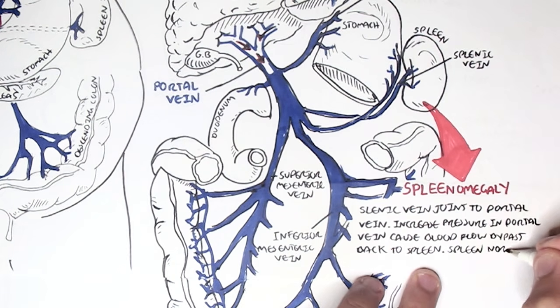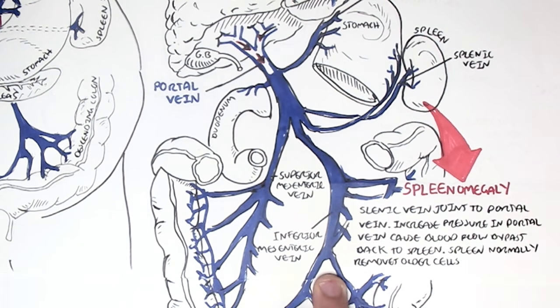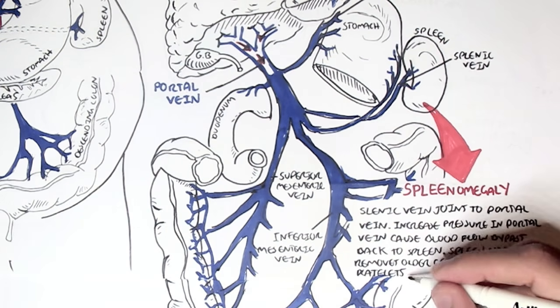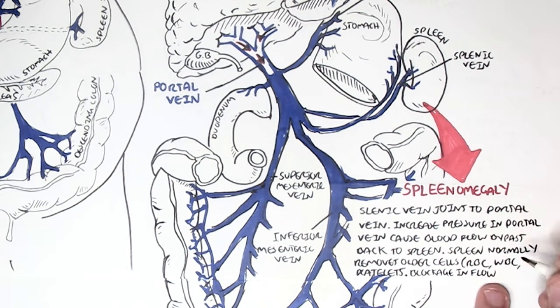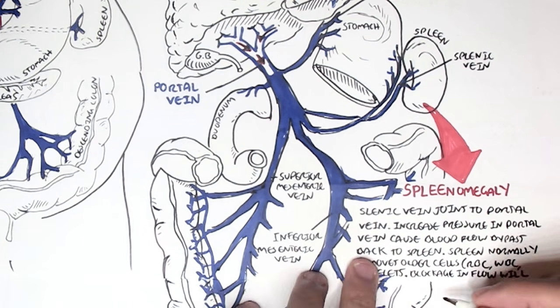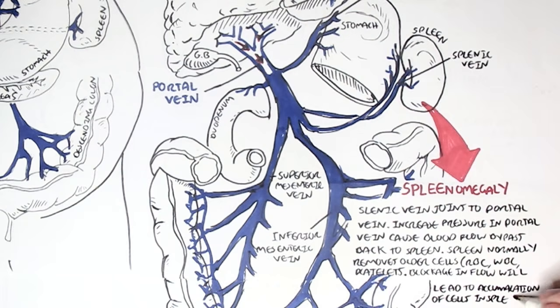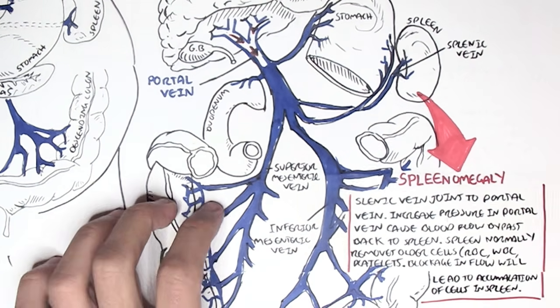The spleen normally removes older red blood cells, white blood cells and platelets. So a blocked blood flow from the spleen to the liver will cause accumulation of cells in the spleen, and this will cause the enlargement of the spleen, also known as splenomegaly.